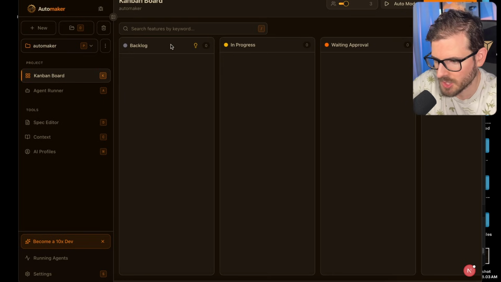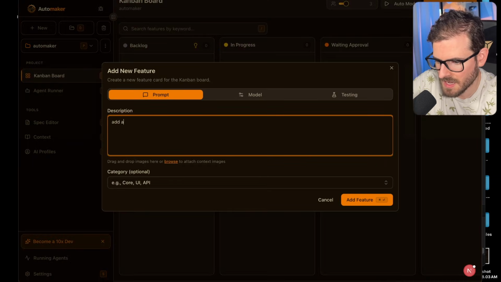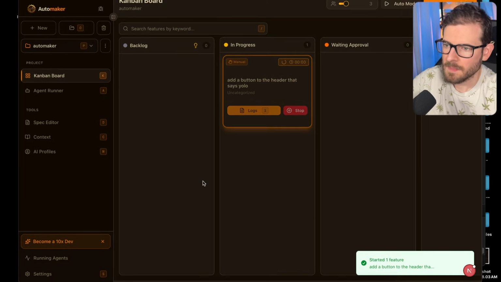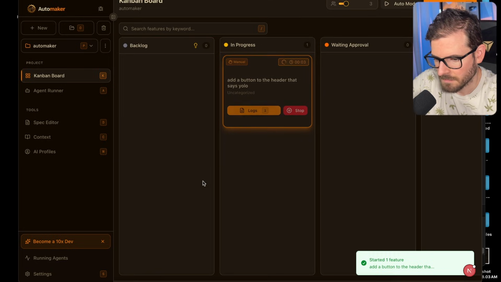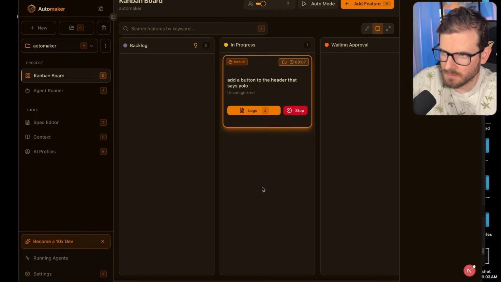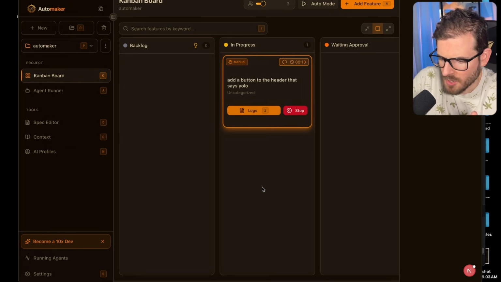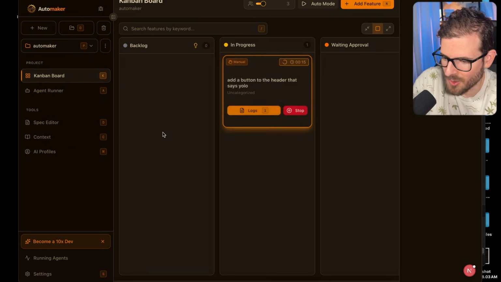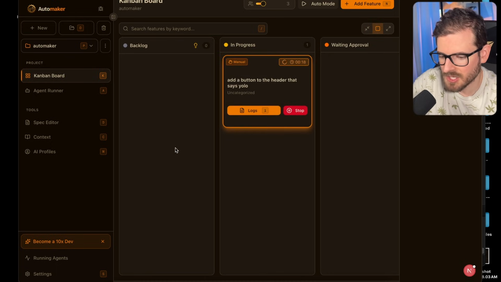So for example, I'm going to show you a real quick demo of Automaker, which by the way, you will get access to. It's going to become open source soon. Let's go over here. I'm going to say add a button to the header that says YOLO, and then I can kick that off. And now Claude Code is running in the background, and it's going to add in a feature. You'll actually see this update live in a bit. So I'll kind of keep this running. We can also hook in the Codex. Basically, a ton of features we added into this application, and we were able to ship so much in so little time. And I think when you actually get an understanding of how to prompt better and how to use these tools, you can sling out more code than ever.